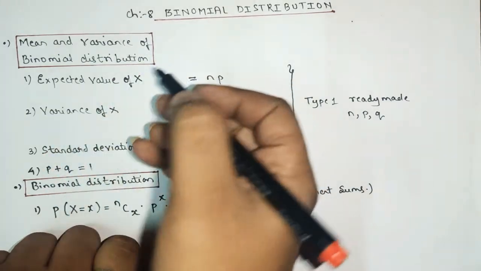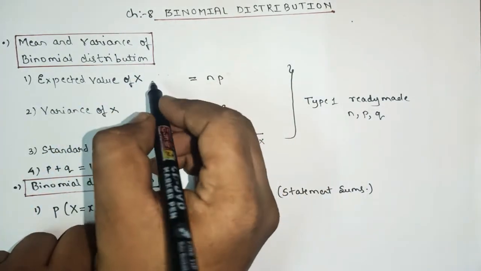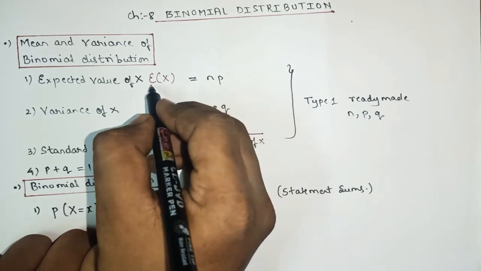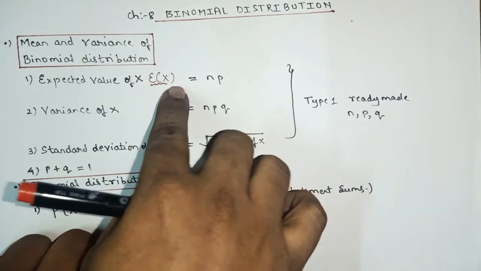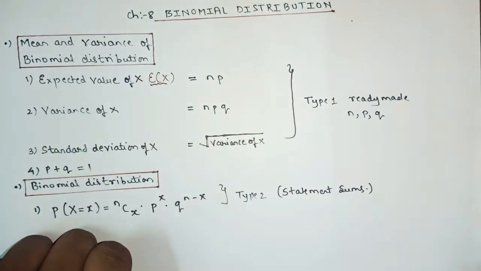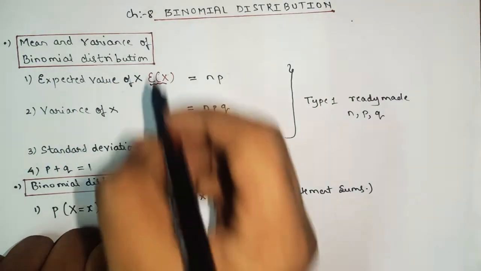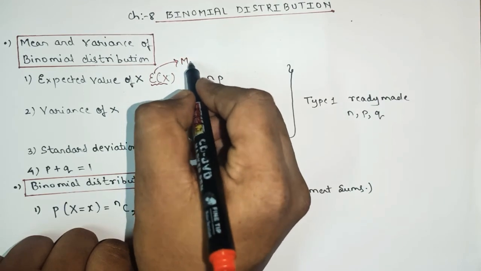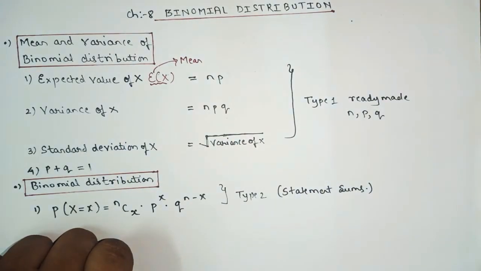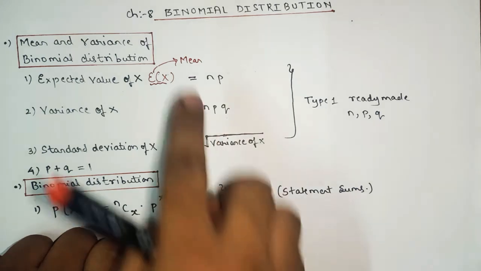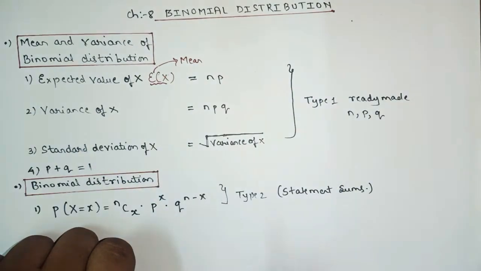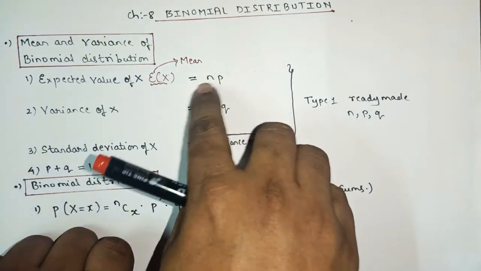The symbol we use in short is E of x, which means expected value of x. This E of x is also known, in simple language, as the mean. It means if the question says you have to find mean or expected value, the formula remains the same. So the formula is np.